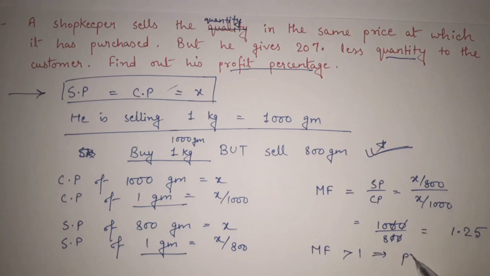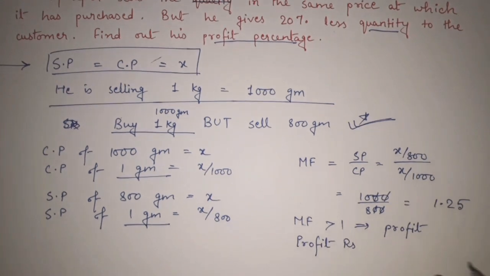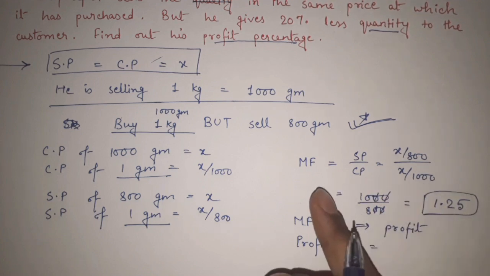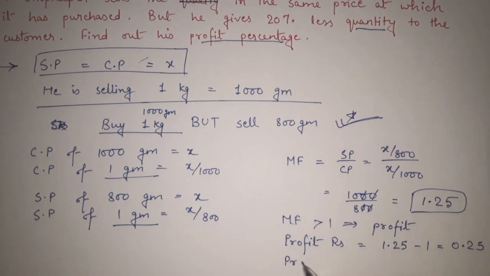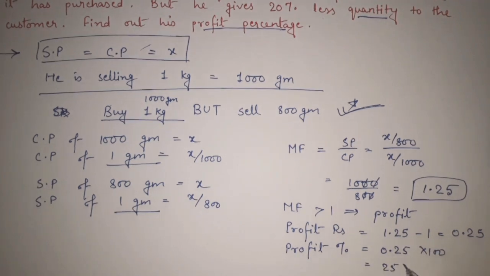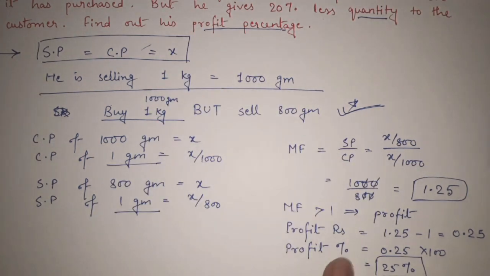So now here MF, that is 1.25, it is greater than 1. So we know that it is profit, and actually it is already told that profit percentage. So it is profit. And what is profit in rupees here? For profit in rupees, we have to subtract 1 from this 1.25. I have already told you, whatever MF is there, you have to find its difference with 1. So profit rupees is 1.25 minus 1. This is equal to 0.25. And in order to find out profit percentage, 0.25 into 100, that is equal to 25%. So here the required profit percentage is 25%.